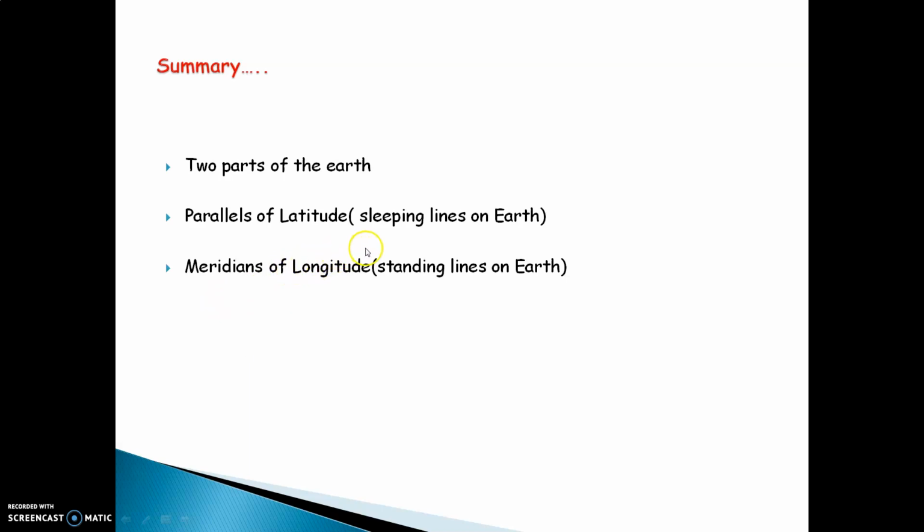Equator is the largest latitude on the Earth. Meridians of longitude. In simple terms, the standing lines on the Earth are called the meridians of longitude. And prime meridian is the longest meridian on the Earth. We will learn the next part of the lesson in the next video.